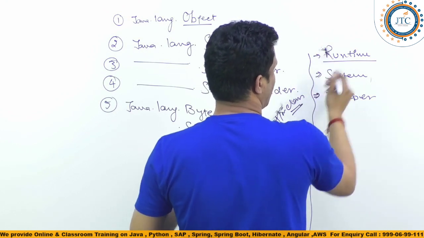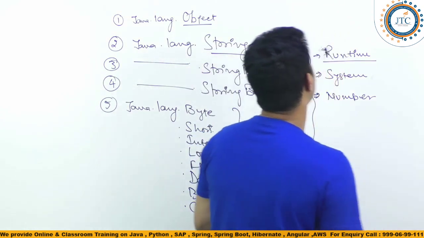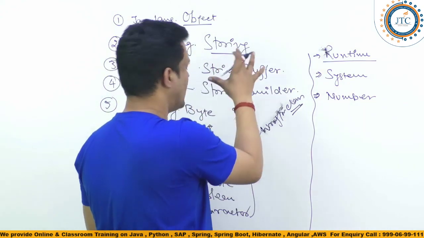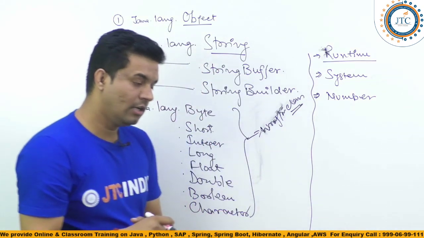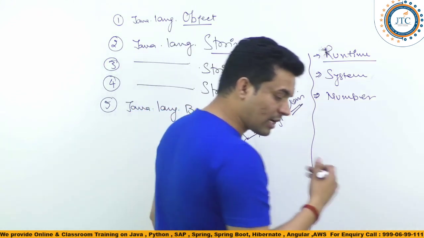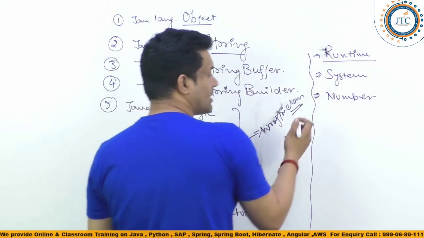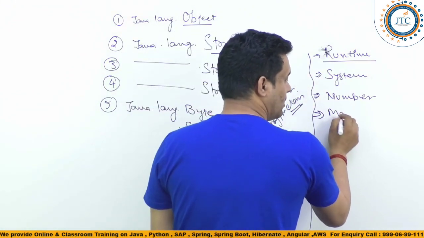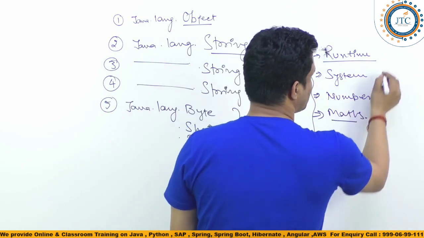These all are the classes available inside the java.lang package. Whenever you are writing like this, the Math class also comes into this.